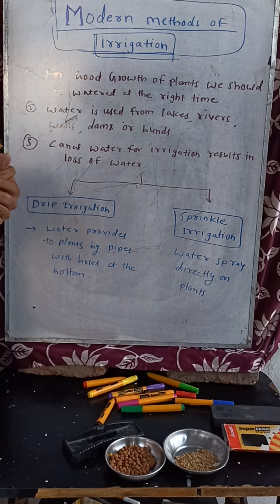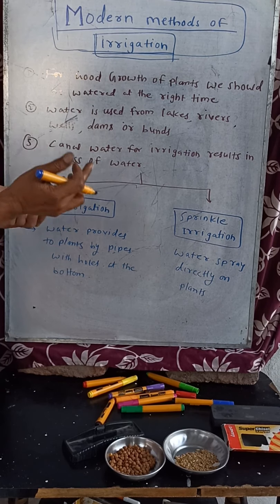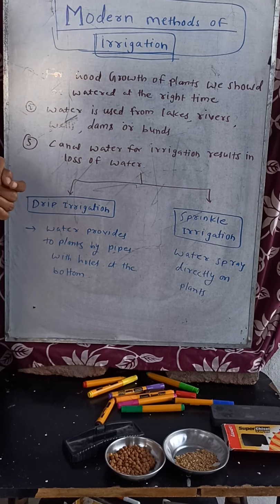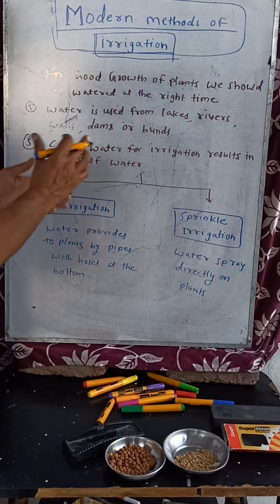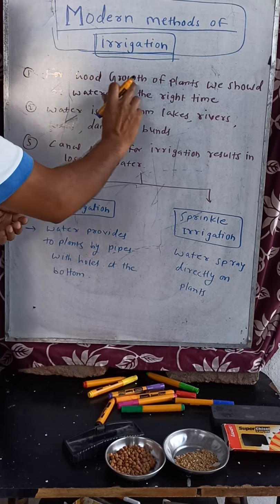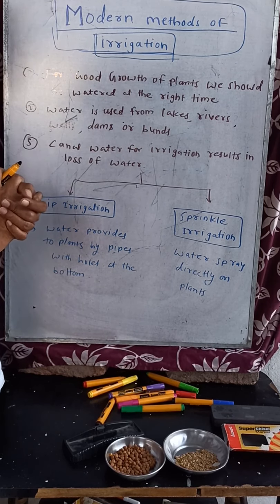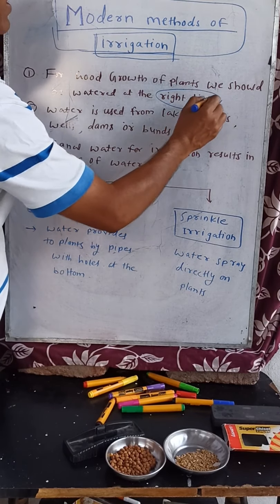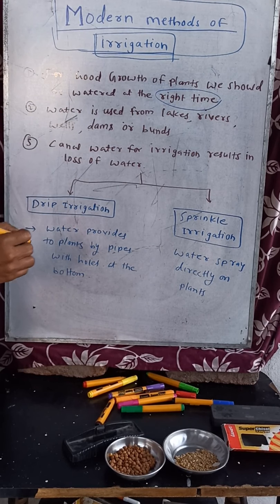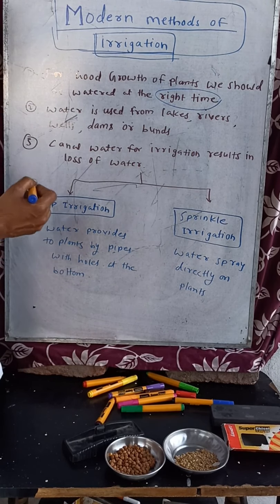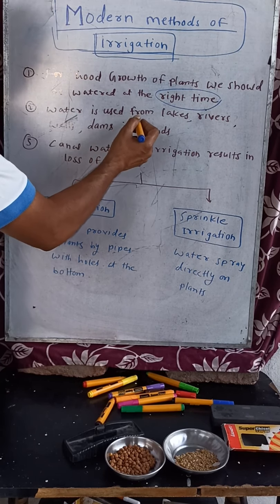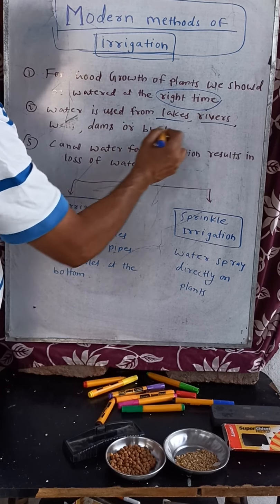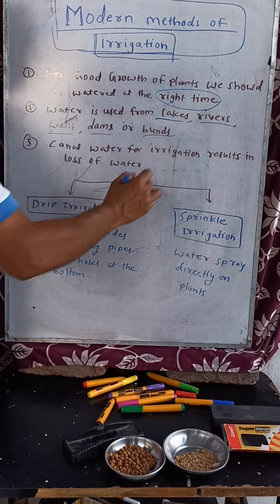Not all farmers have water facilities. Some farmers have water, and some farmers don't. Irrigation means the points I have written. The first point: for good growth of the plants, they should be watered at the right time. If you provide water to the plants at the right time, definitely that plant will grow healthy. Then second, water is used from lakes, rivers, wells, dams, or ponds.